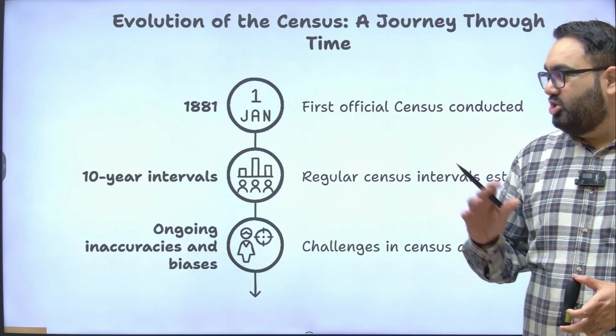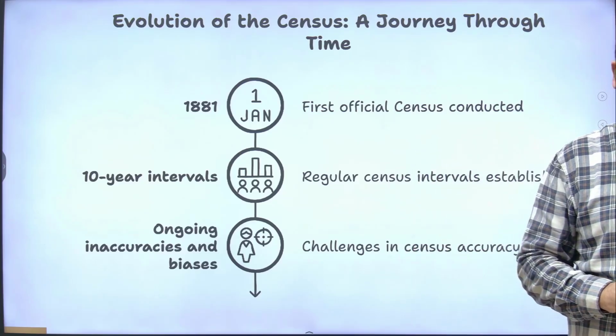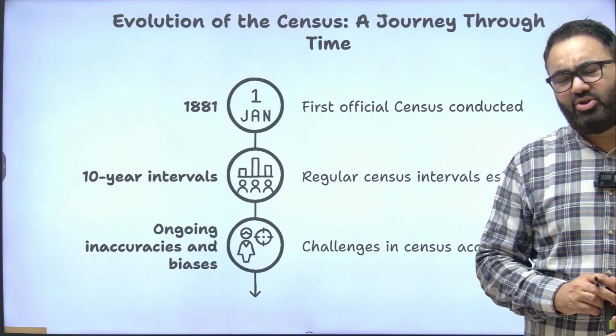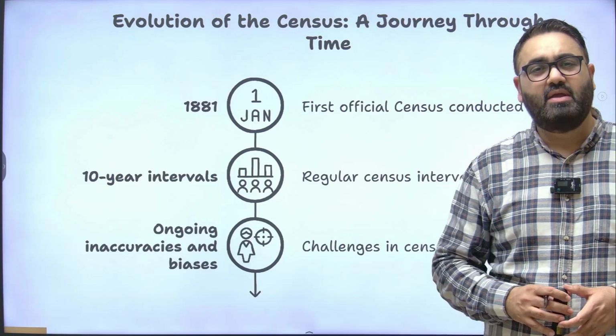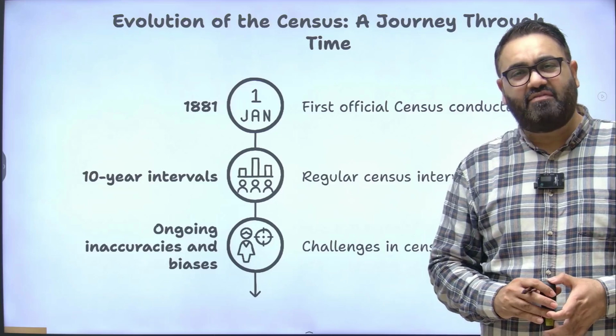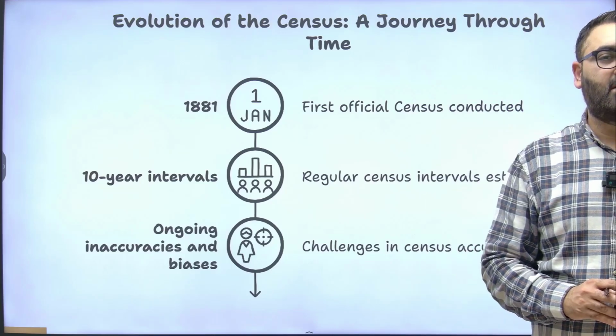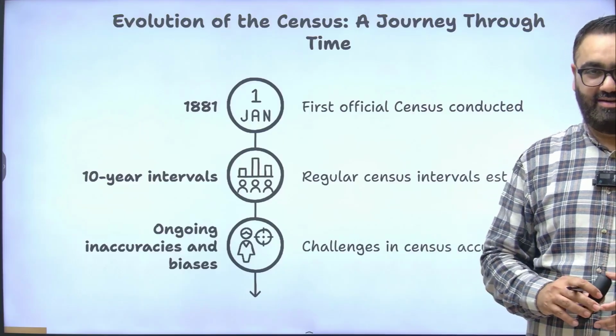The idea was to ensure that the government has appropriate data about the population. Census accuracy has always been challenged, and that is why with every single census we see new kinds of technologies coming up. But census does give a fair bit of data about how many people are in the country, the composition, the rural urban population, etc.